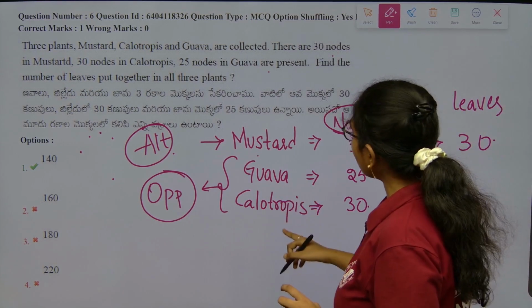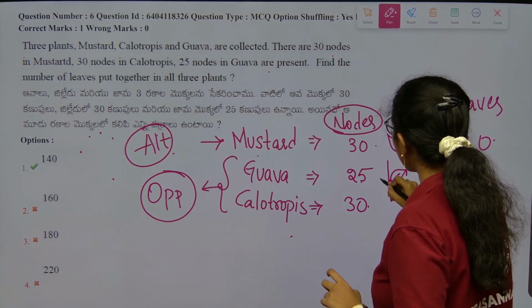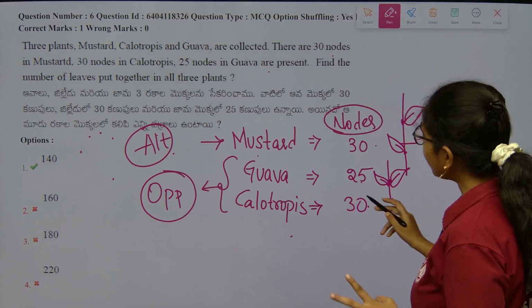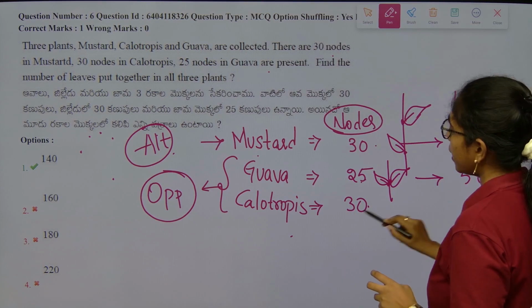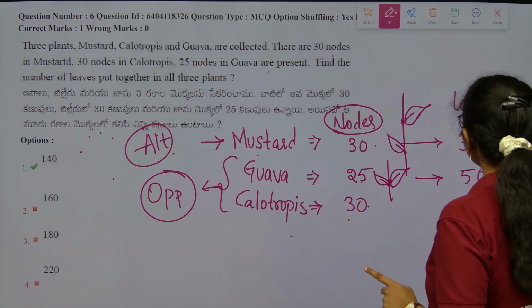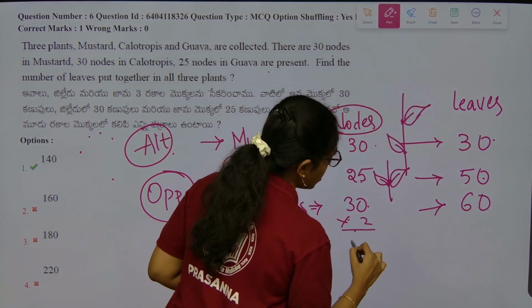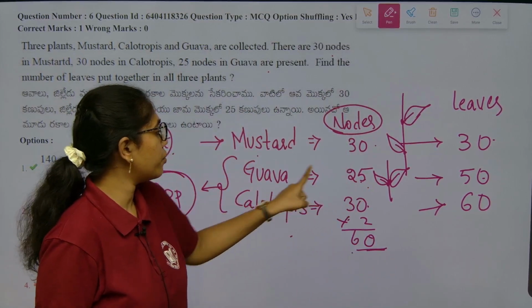Next, guava and calotropis: at each node 2 leaves are found. 25 into 2 is 50, and 30 into 2 is 60. So 60 leaves for calotropis and 50 for guava.